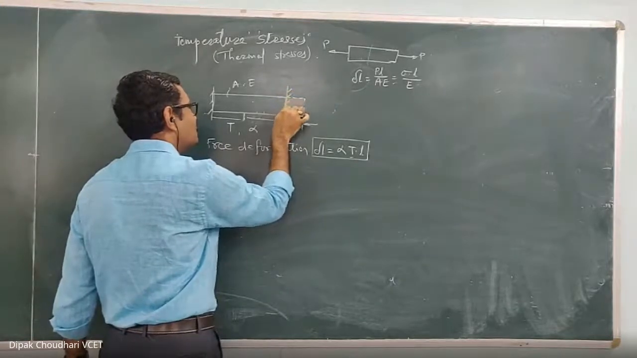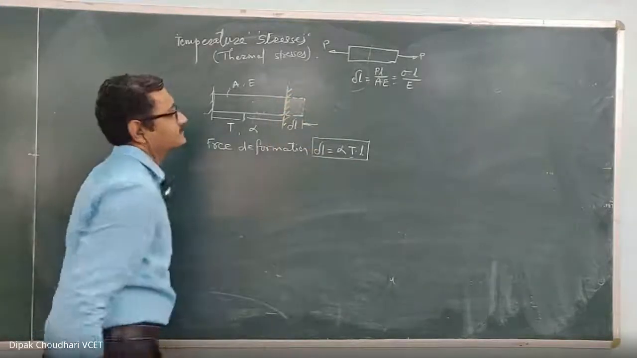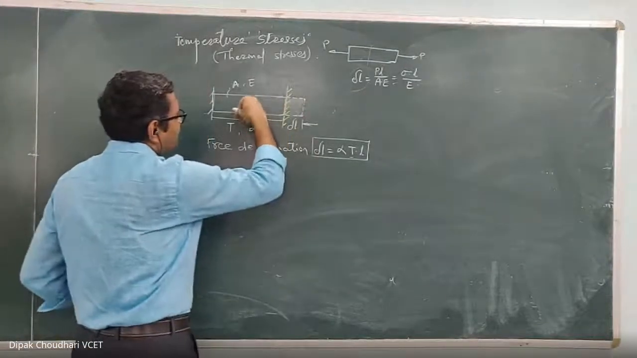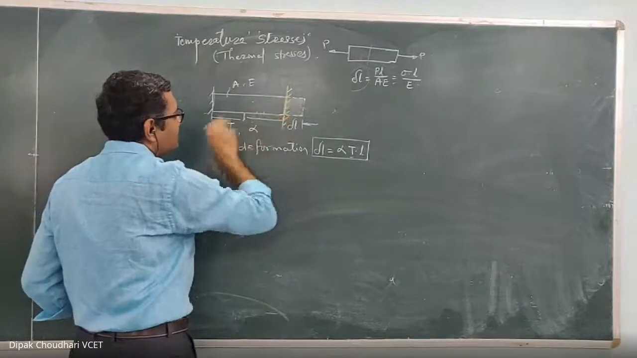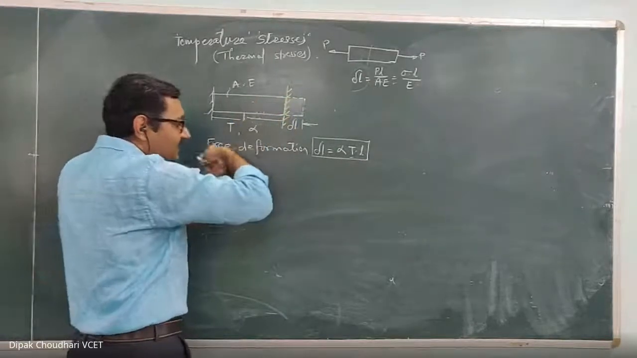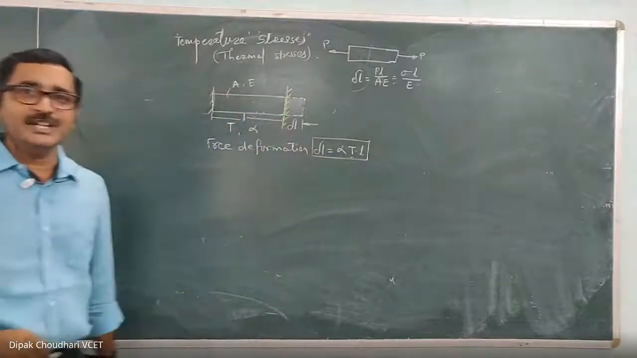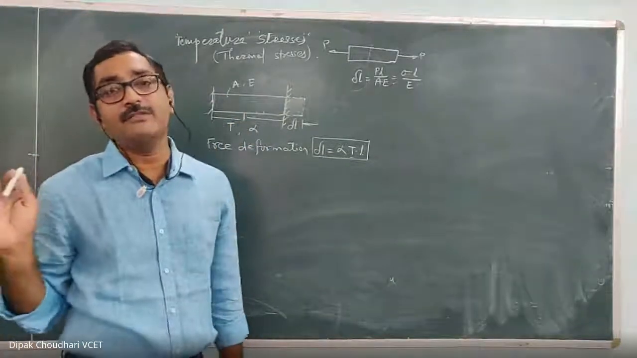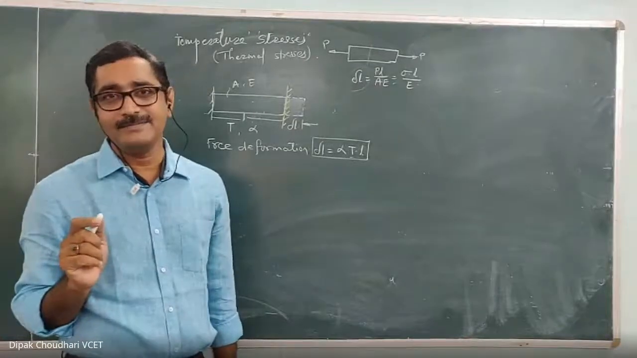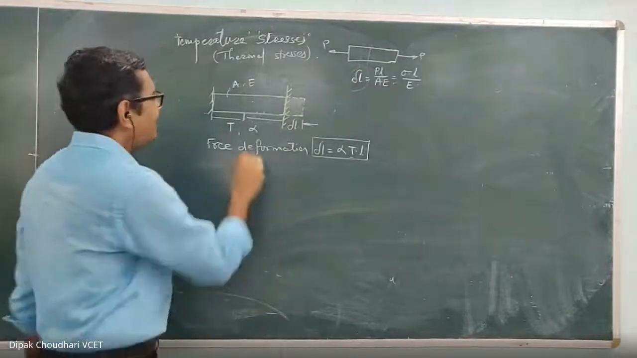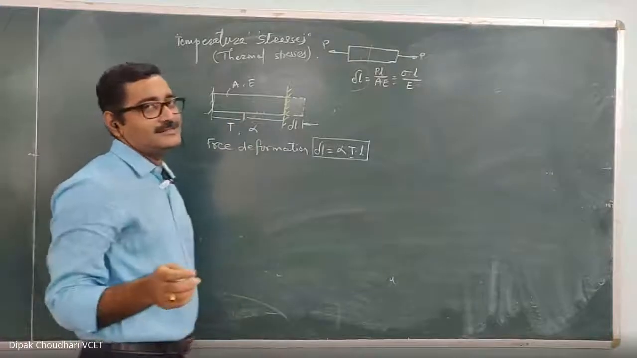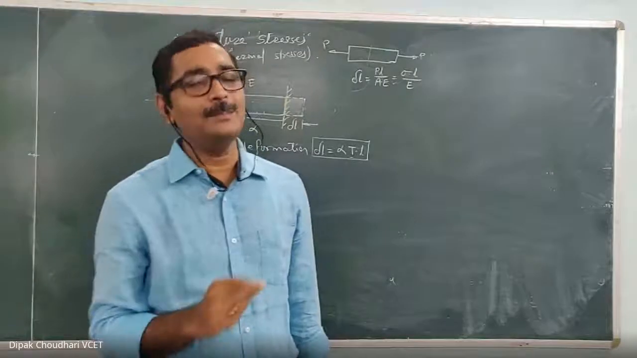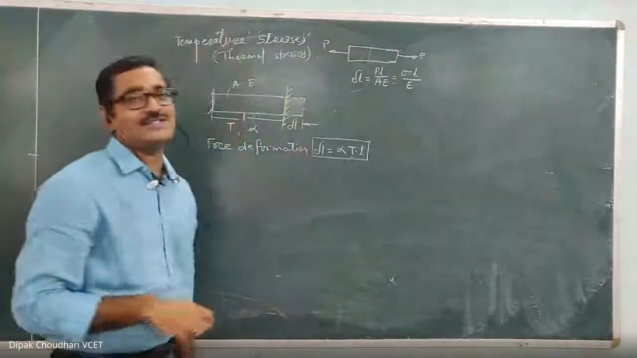Rigid support means it won't expand or contract. Okay, so because of this support, what will happen if the temperature rises? If this rigid support is there, the material will try to elongate because of the change in temperature. But this rigid support will not allow that deformation or elongation. Okay, clear? So whenever this deformation is restricted, either partially or completely, then only the temperature stresses are induced.